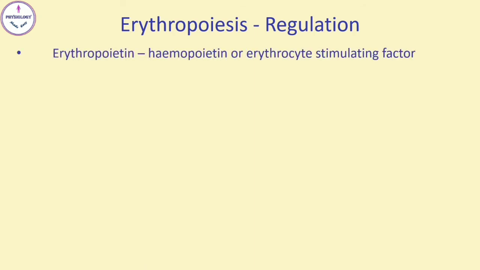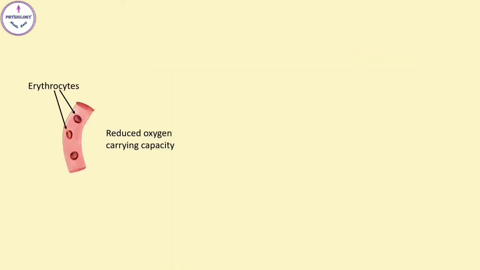Next is the erythropoiesis regulation. The most important general factor necessary for erythropoiesis is the hormone called erythropoietin. It is also termed as hemopoietin or erythrocyte stimulating factor. Let's see its action in detail.